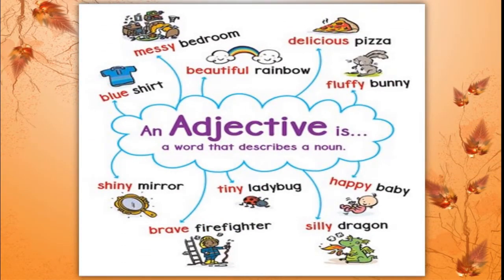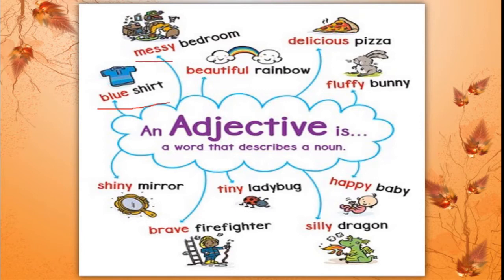See here, some more examples are there with the picture. See a blue shirt color. This shirt is blue. You can see this is a shirt, but we are telling that the shirt is blue in color. Means blue is a describing word for the noun, that is shirt. Got this? How is the bedroom?